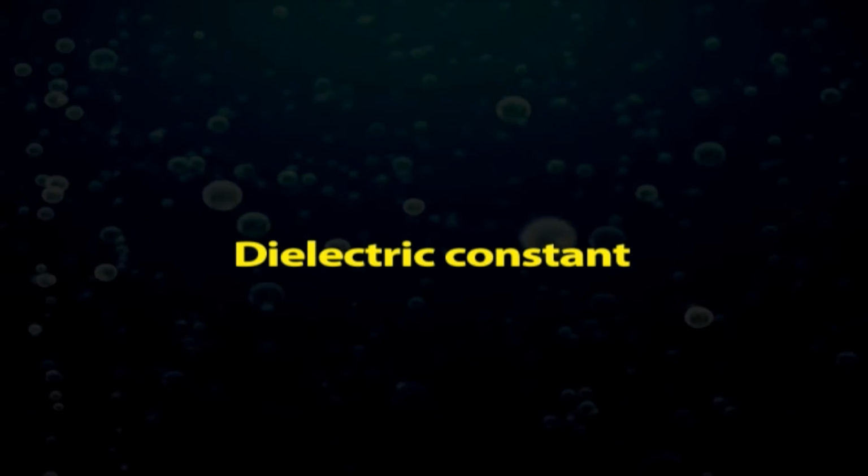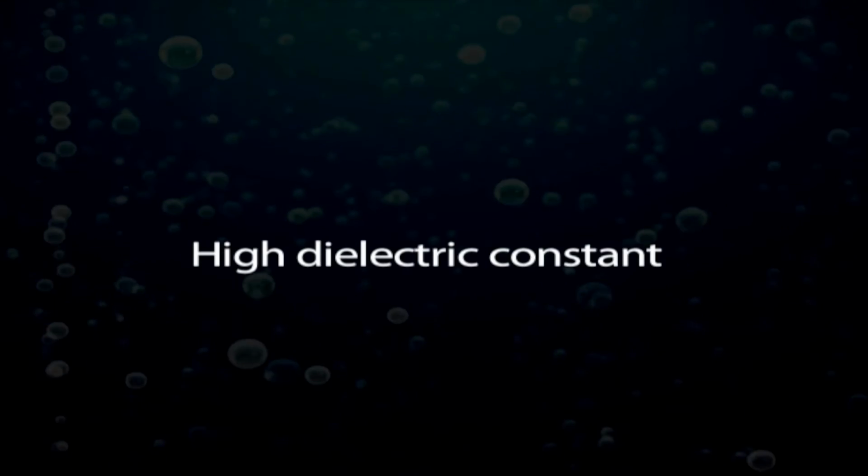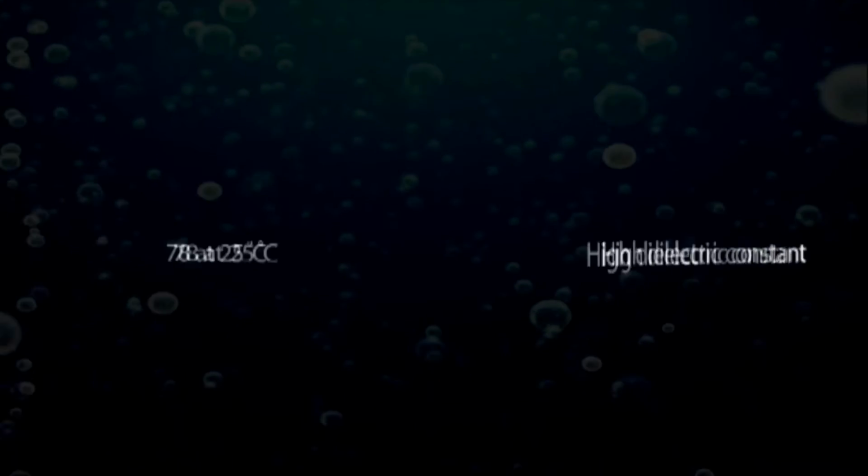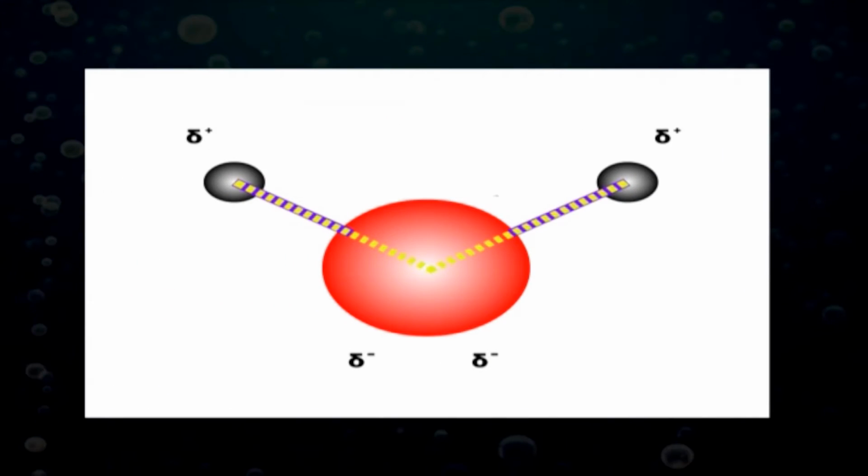Dielectric constant. Water has a very high dielectric constant with a value of about 78 at 25 degrees centigrade. This high value is because of the fact that water molecule is a polar molecule and has a dipole moment. Under a given electric field, water tends to polarize strongly, cancelling the effect of the electric field.